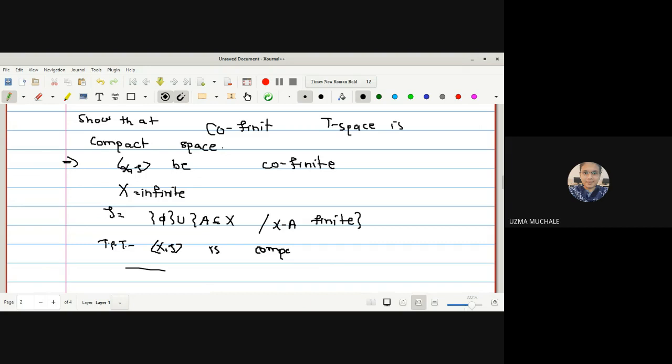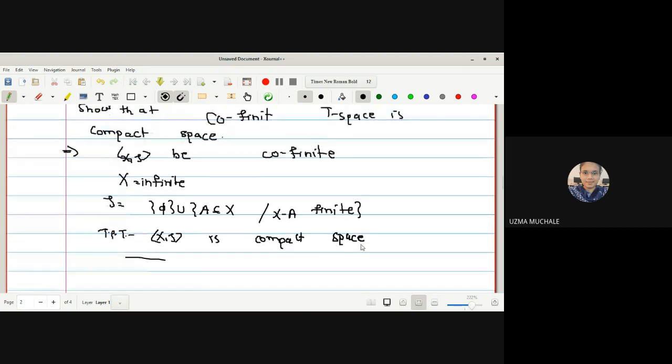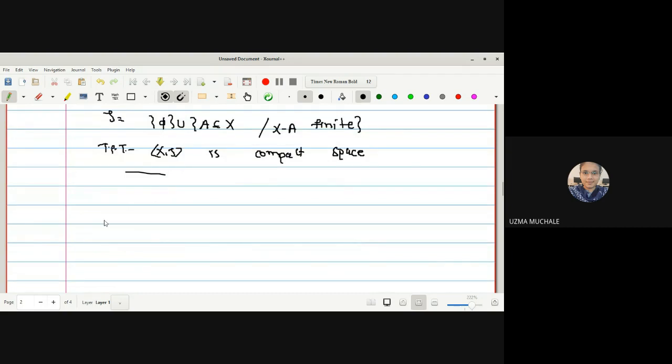How do we prove any space to be a compact space? First we say that X has an open cover, and if we are able to find a finite subcover, then we can say that it is a compact space. To discuss this, we go to case 1. What is case 1?